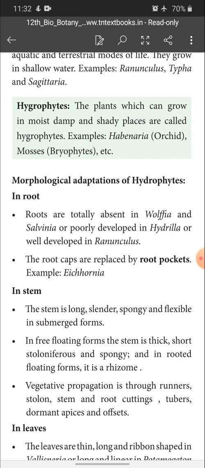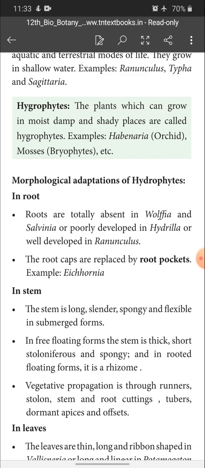They have it in their roots. See, in hydrophytes, roots are totally absent in Wolffia, poorly developed in Salvinia and Hydrilla, or well developed in Ranunculus. So regarding roots, some plants don't have roots at all, some plants have poorly developed roots, and sometimes they do have well developed roots. Wolffia and Salvinia don't have any roots at all, Hydrilla has poorly developed roots, then Ranunculus has well developed roots.